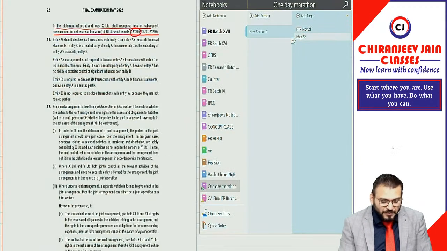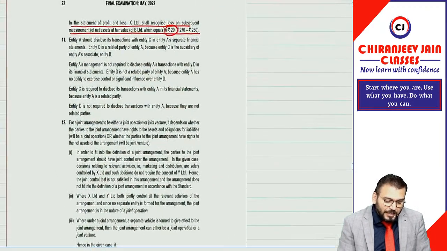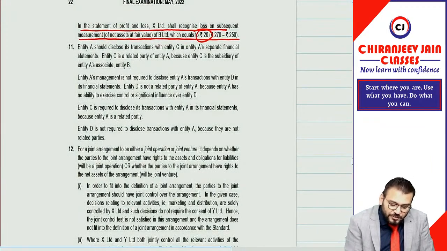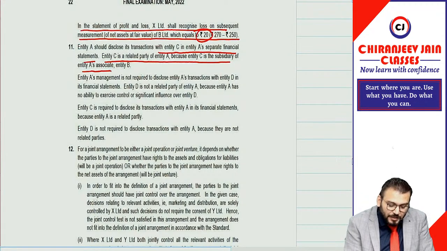I hope this is very simple. What they have given: Entity A should disclose its transaction with entity C in A's separate financial statements. Entity C is a related party of entity A because C is the subsidiary of entity A's associate, entity B. Entity A's management is not required to disclose entity A's transaction with D in its financial statements.